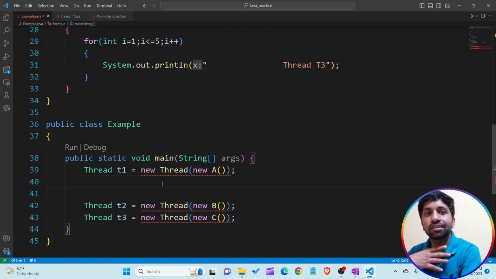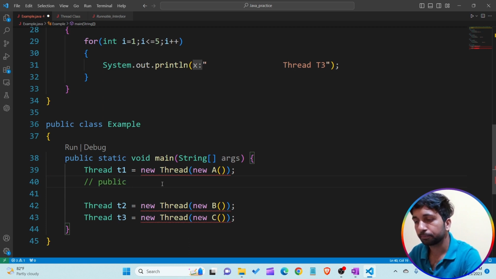When we are passing the object of our class into the constructor of a thread class, what I'm assuming is that the thread class constructor looks like this. How does the thread class constructor look? It may look like public Thread, and it takes a reference variable.